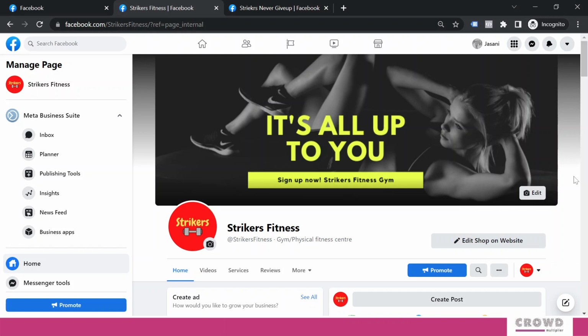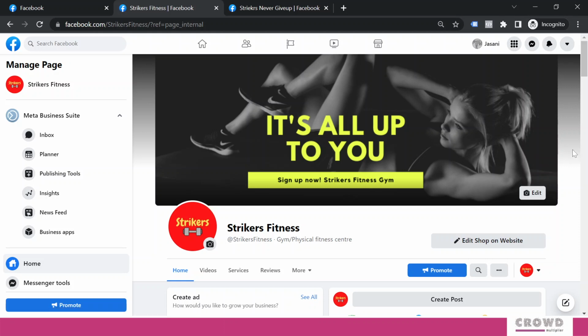Try to understand why somebody would stay on your group, because as long as you are providing valuable content, you are helping them resolve their pain points, you are helping them solve their problems, then yes, people will stay on that group. But if you are not going to do that, if you are not having that time, then eventually people will leave that group. So if you are able to spare time and if you really want to build a community, then only create this group. So let's see how Facebook groups can be created.